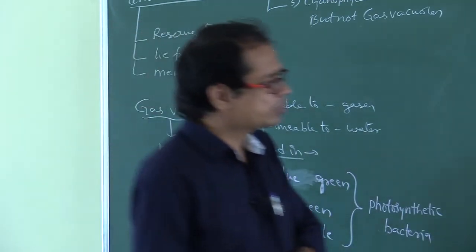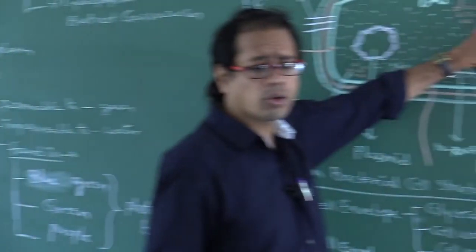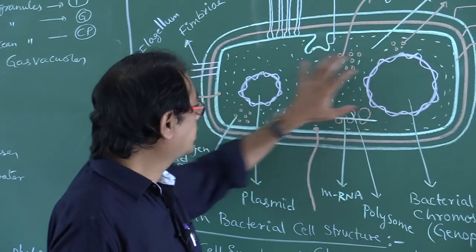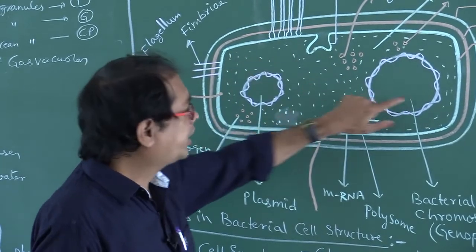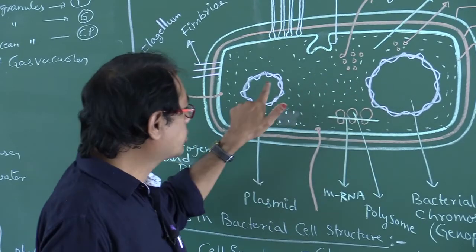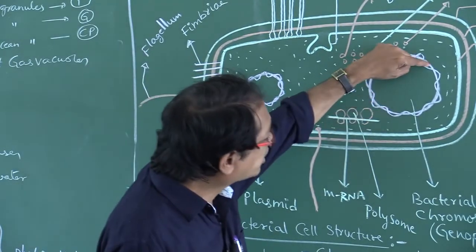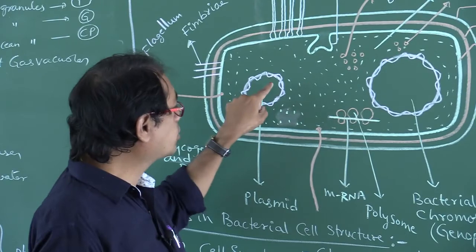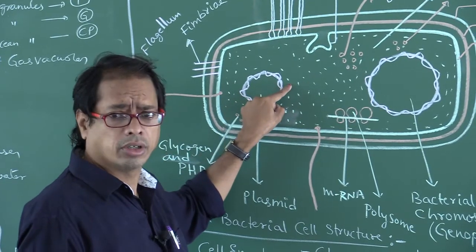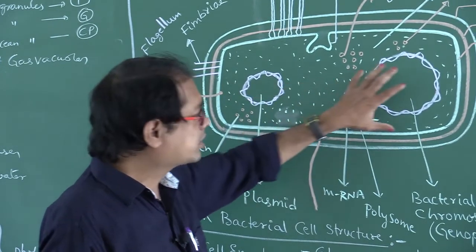Now look at here, my dear students. This is the bacterial chromosome and this is the plasmid. It is circular, and the plasmid is also circular. It is double stranded, and it is also double stranded. Did you find it? These are very, very important.